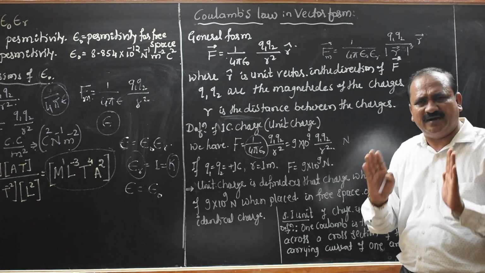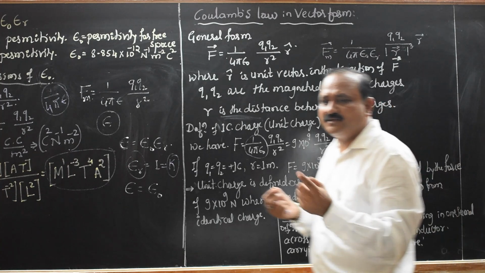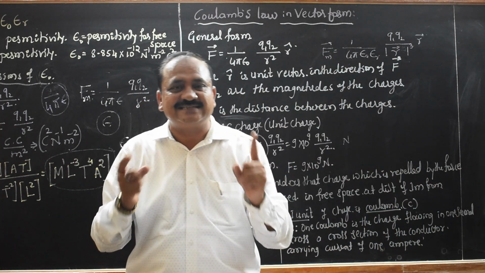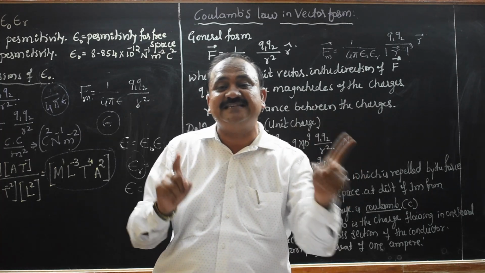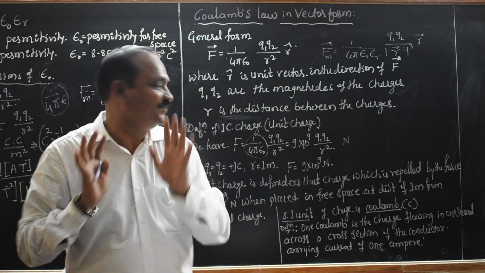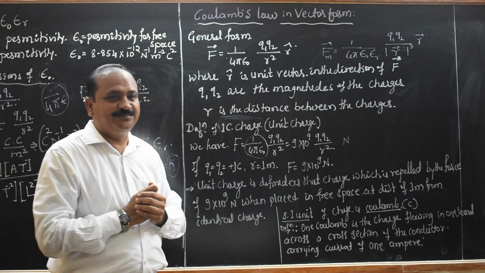It's a very simple one. Unit charge: two identical charges separated by a unit distance, the repulsive force is 9 into 10 to the power 9 Newton. This is what I say for the unit charge.